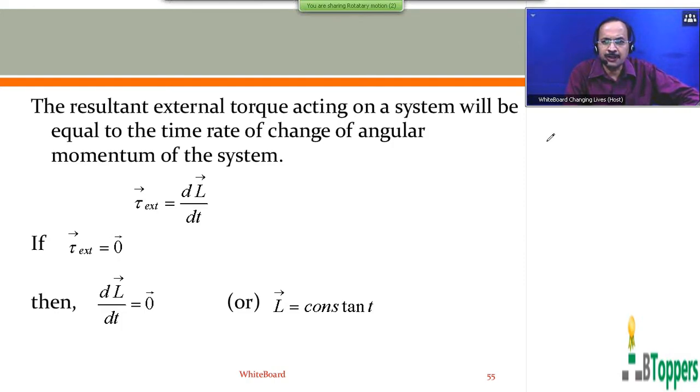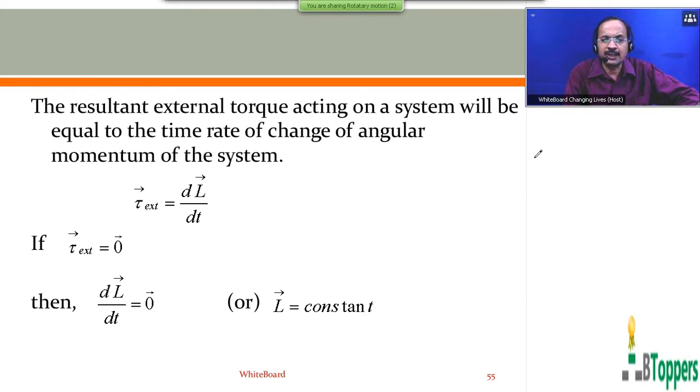The angular momentum of individual particles of a system about an axis may be changed due to the internal forces between the particles of the system. The angular momentum of individual objects or particles within the system may change due to the internal forces or internal moments of the internal forces between the particles of the system. But the total angular momentum of any system changes only due to the external torques acting on the system.